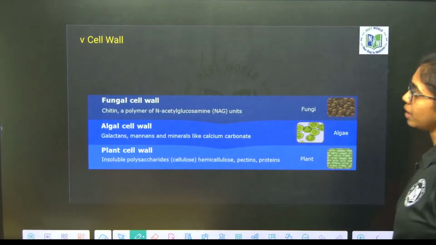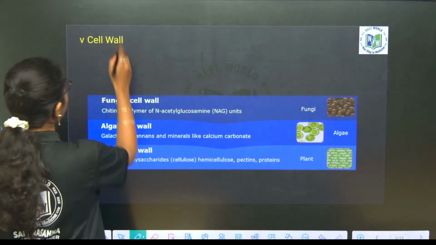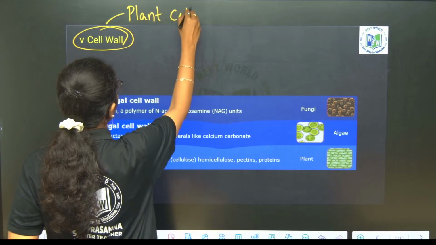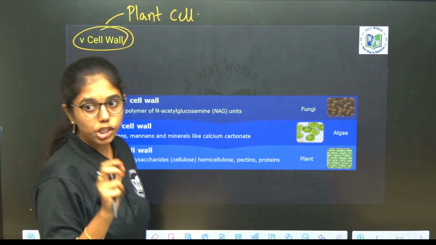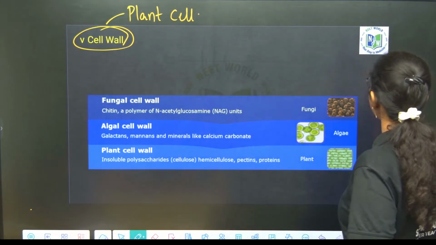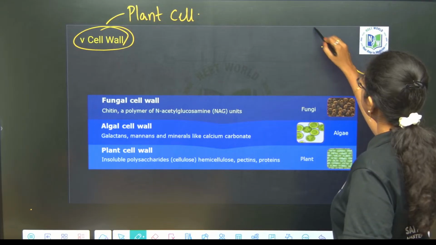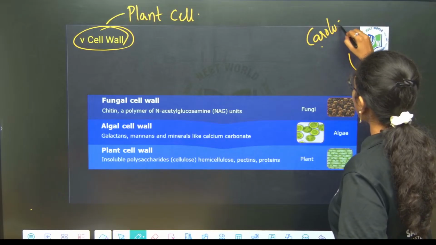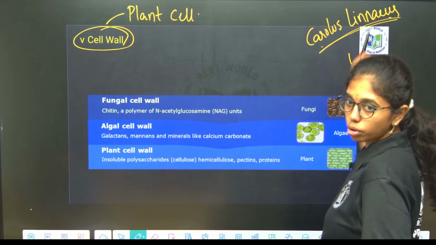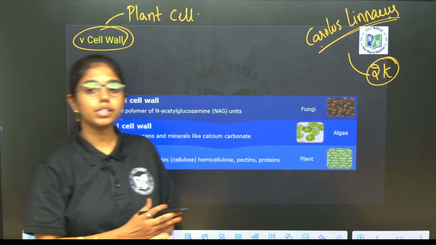So here you see, first is cell wall. We know cell wall is the limiting boundary of the plant cell. But here we have to recall the two kingdom system of classification which we learnt in biological classification. The two kingdom system of classification is given by whom? Carolus Linnaeus. Yeah, no issues. So the two kingdom system of classification was given by Carolus Linnaeus.